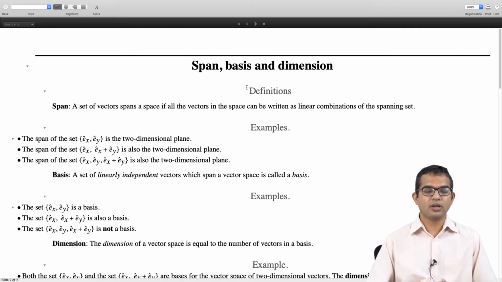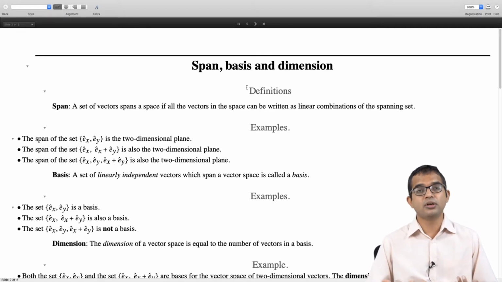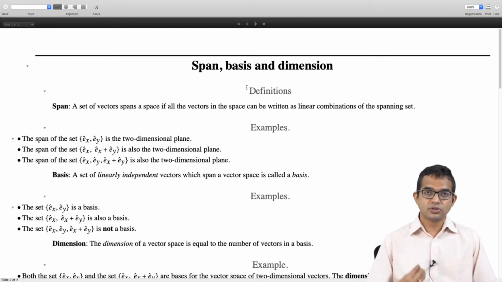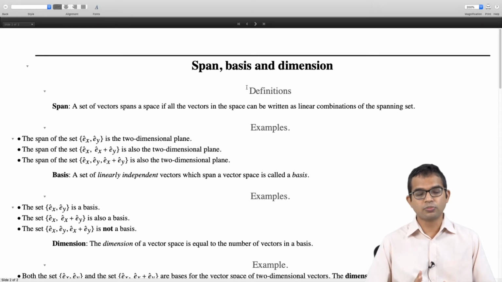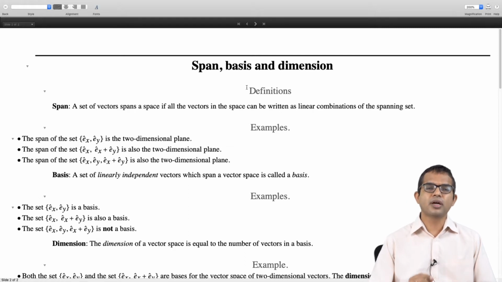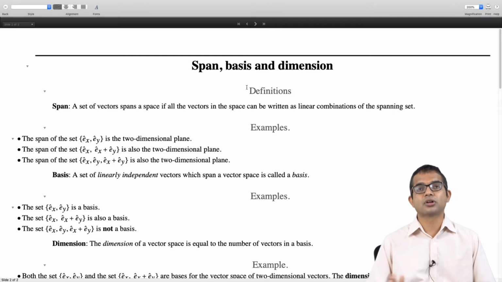Another way of thinking of this is that you have a space already, a vector space is given. Now a basis for this vector space is any set of vectors which have to satisfy two properties. One is they have to be mutually linearly independent, and they have to span the space. Which means basically that every vector in that space should be representable as a linear combination of the vectors from this set that you have taken, and then it becomes a basis.